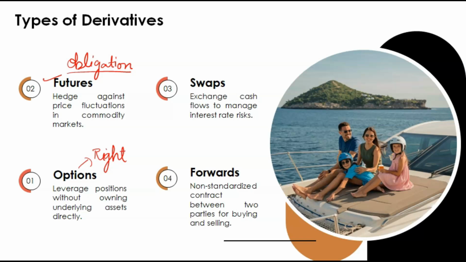In options we have two things: the call option and the put option. A call option is the right to buy and a put option is the right to sell. Buying and selling, both can be done. Whenever a person wants to buy, he can use a call option. Whenever a person wants to sell any particular commodity, he can use a put option.